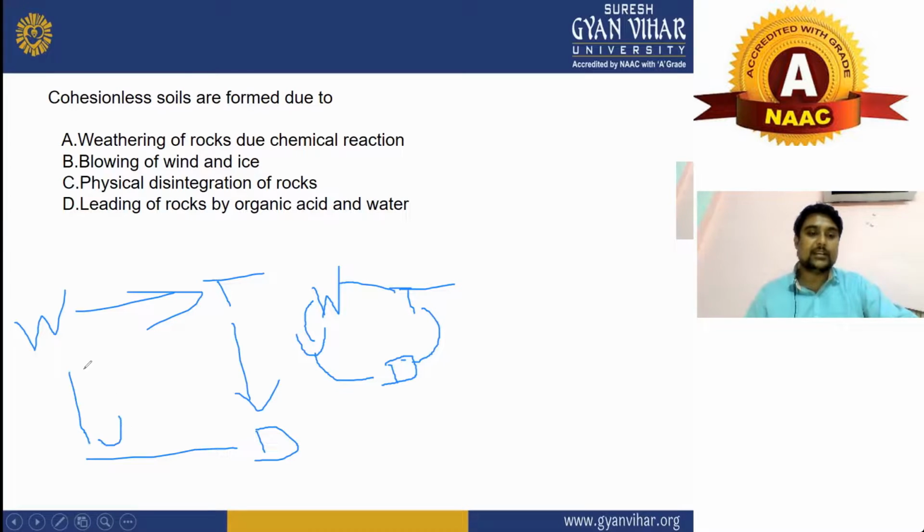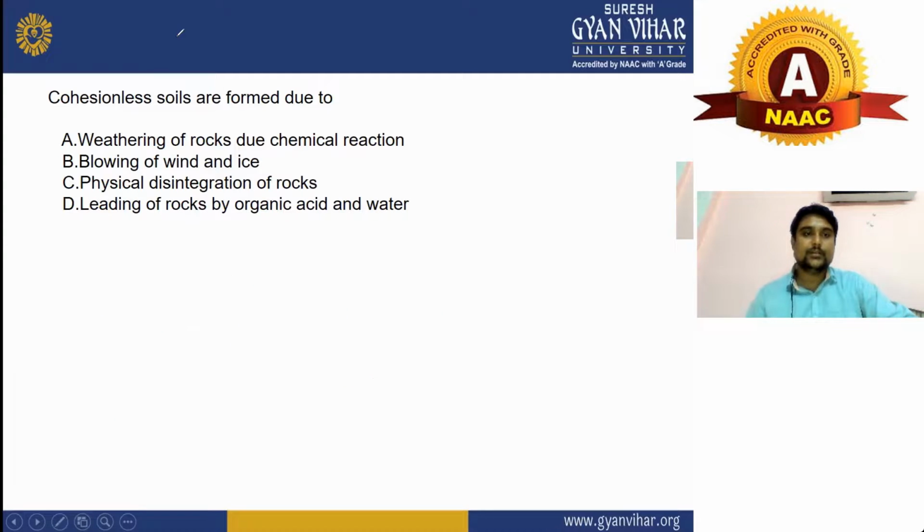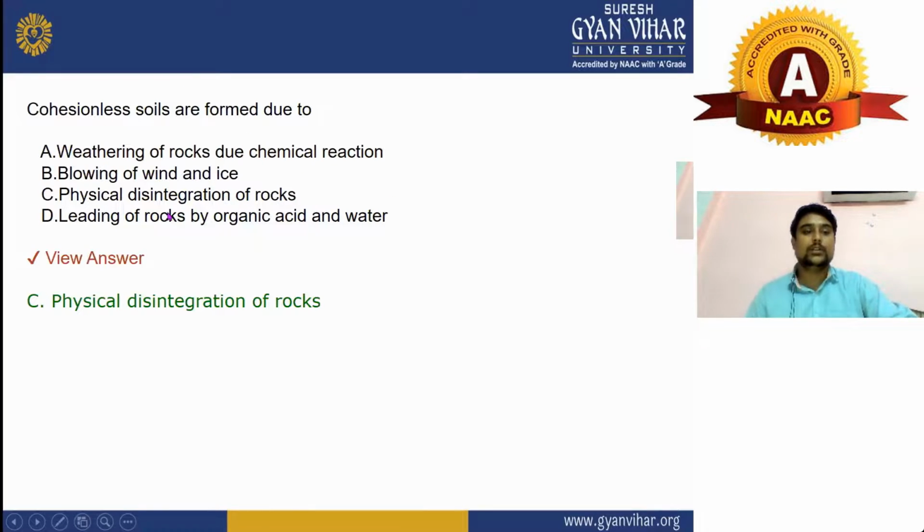Upheaval will be here, and then again it will be weathering, transporting, deposition, upheaval. This is your soil cycle. What will be the answer to this question? Cohesionless soil is formed due to physical disintegration of rock. It will be your right answer.